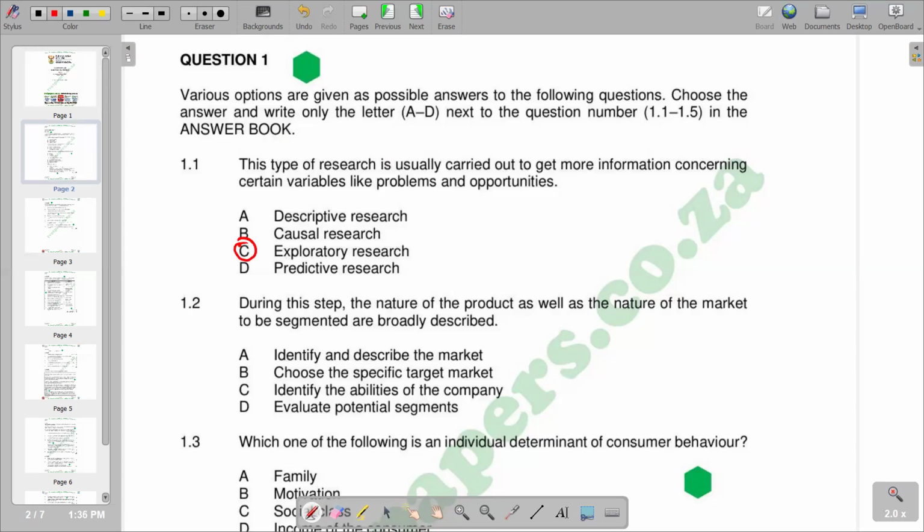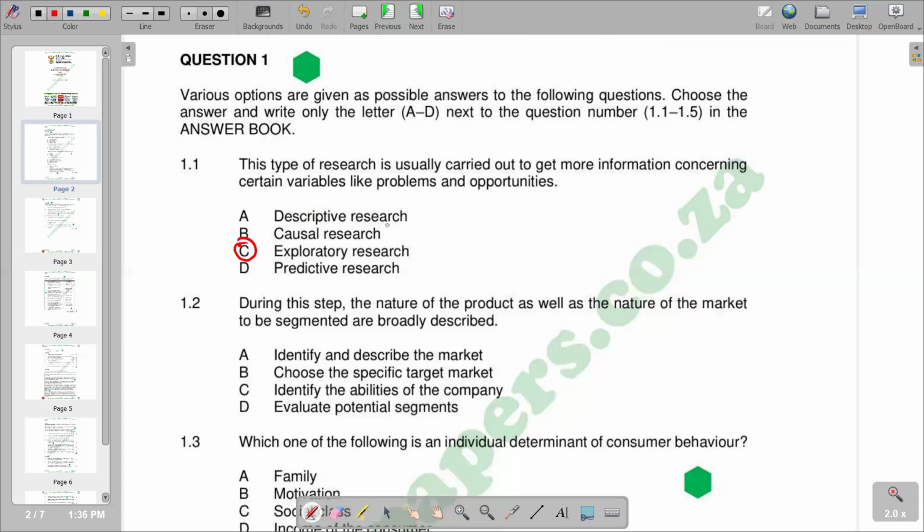Basically it is the preliminary research to clarify the exact nature of the problem to be solved. And also it is used to ensure that additional research is taken into consideration during an experiment, as well as determining research priorities. So basically, this is the description that we have in terms of exploratory research that makes it the correct response for the first question.